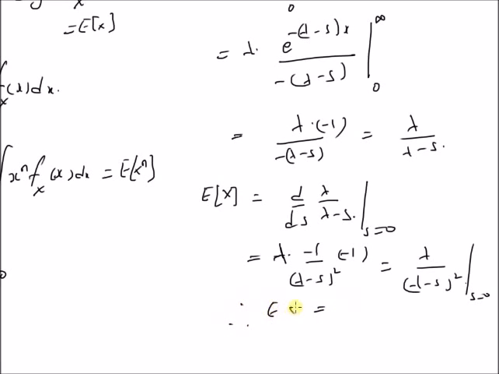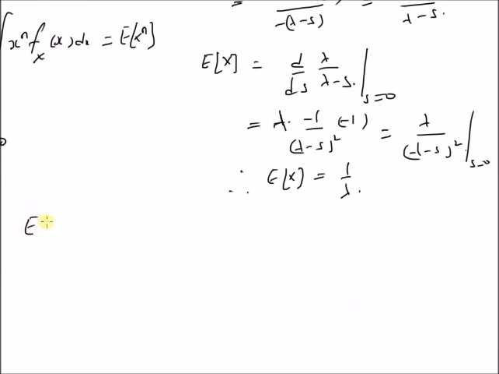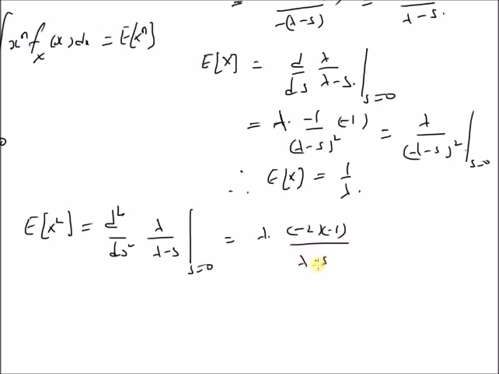Therefore, expectation of x is equal to 1 by lambda. And similarly, we can derive the expectation of x square as the second derivative d square by ds square of lambda by lambda minus s at s equal to 0, which is equal to lambda into minus 2 into minus 1 by (lambda minus s) cube. At s equal to 0, this becomes lambda by lambda cube, that is 1 by lambda square. This becomes 2 by lambda square.